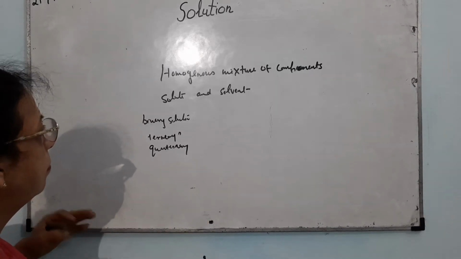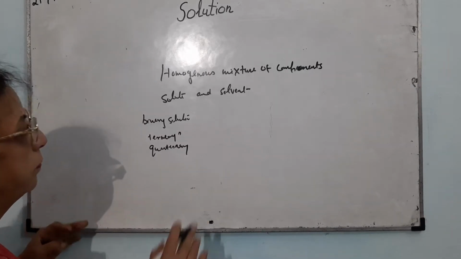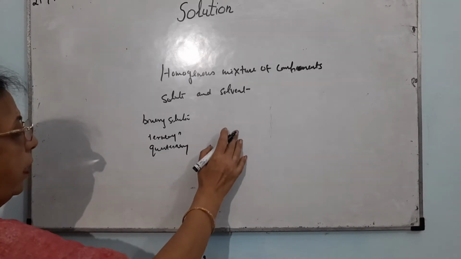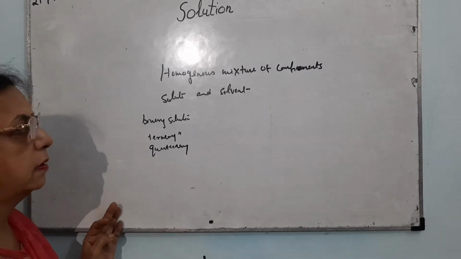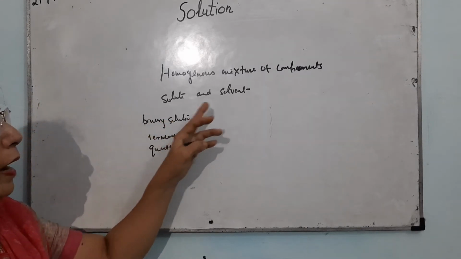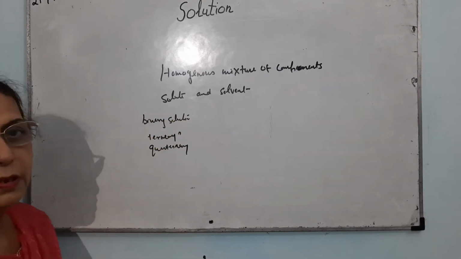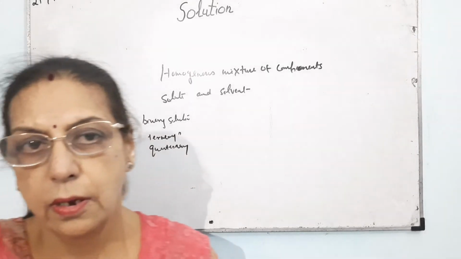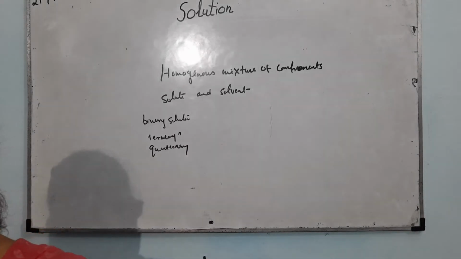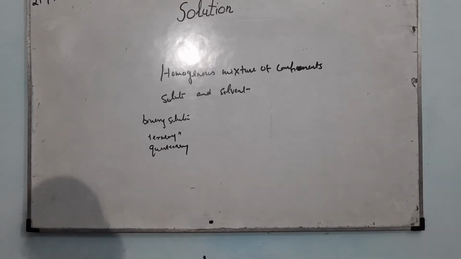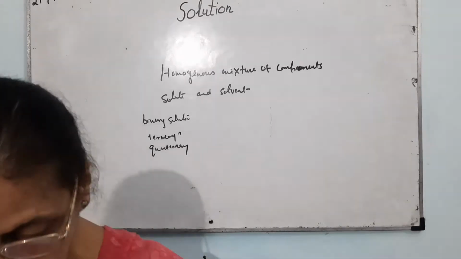However many the number of solutes may be, the solvent will always be one. Solute is that which is present in a small amount, and solvent is that which is present in a large amount.